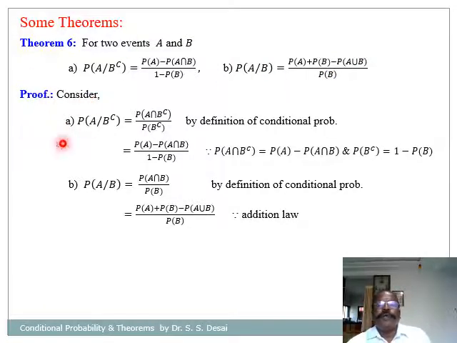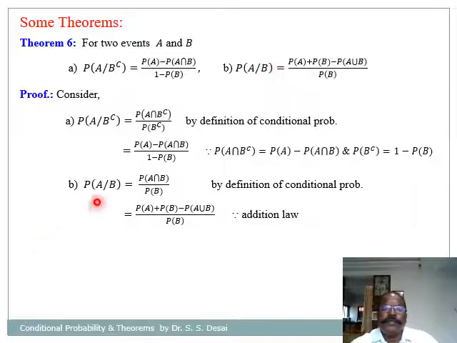Now for the proof, let us consider the left hand side here, probability of A given B complement. So by the definition of conditional probability, this is equal to probability of A intersection B complement divided by probability of B complement. So which is equal to probability of A minus probability of A intersection B divided by 1 minus probability of B. So we have this equation.